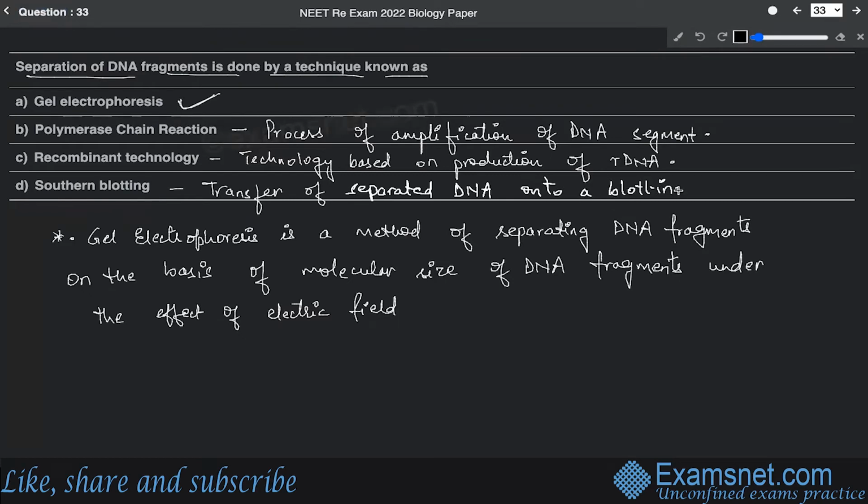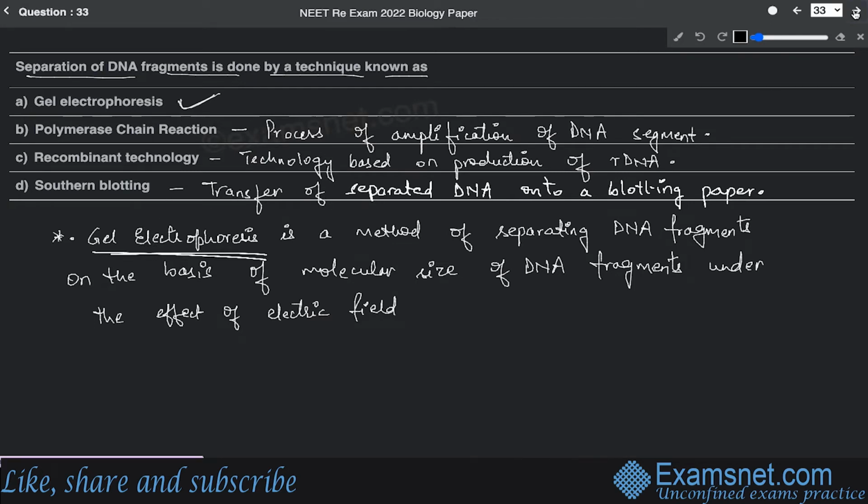That can either be a cellophane paper or a nitrocellulose membrane, basically. So blotting paper. All right. So that's why the correct answer is gel electrophoresis, option A over here.